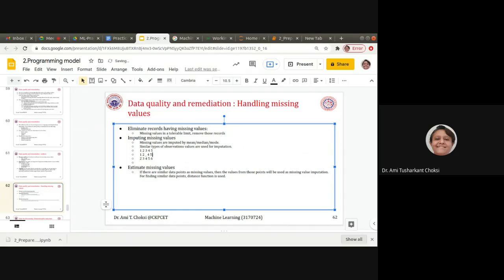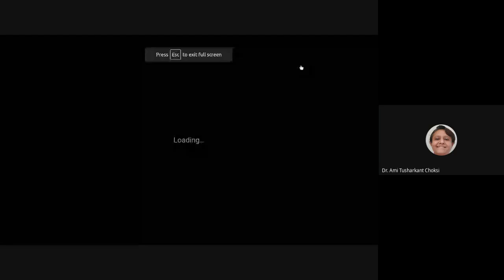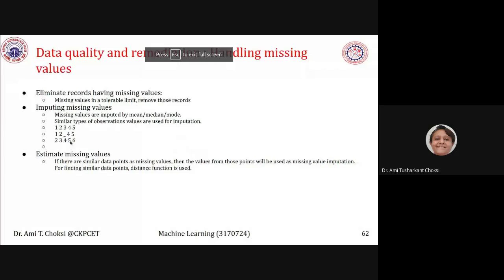What is the case here? For each and every value of the column, we have the distance 1. For this one, say 1, 2, here something should be there, 4, 5. So a missing value is there over here.